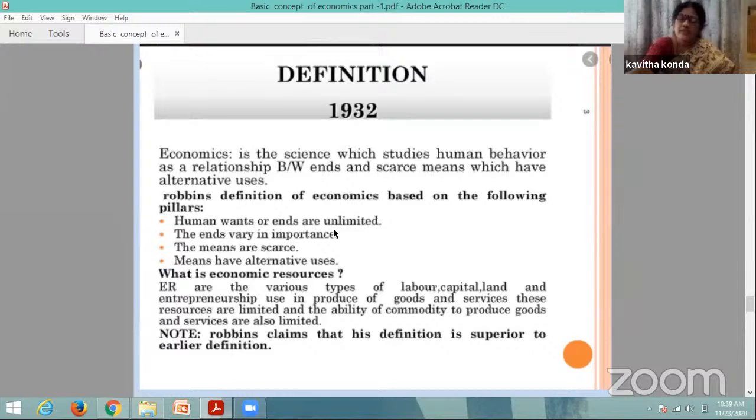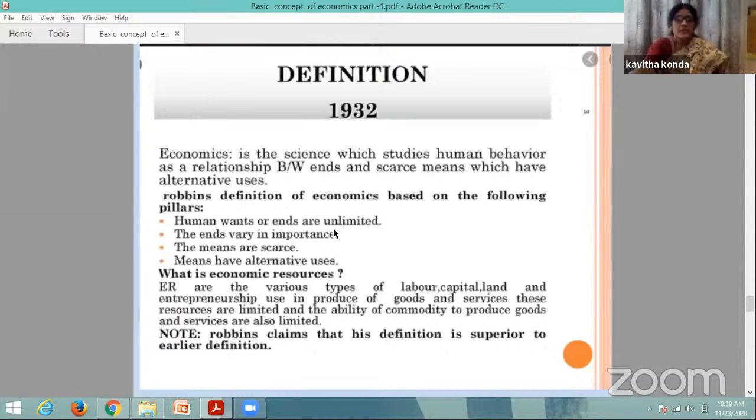We have to see everything and choose. The economic resources are of various types: labor, capital, land, and entrepreneurship, which are used in the production of goods and services.